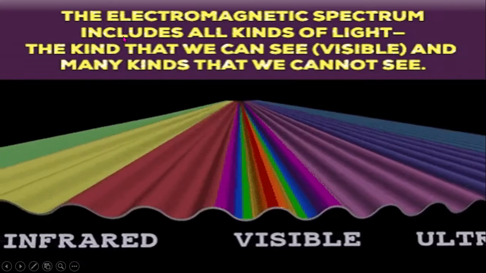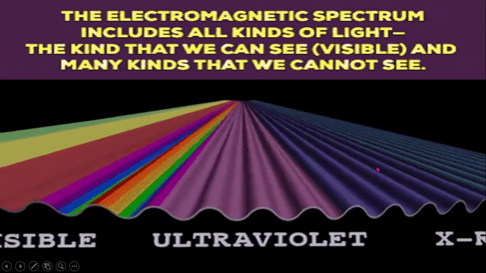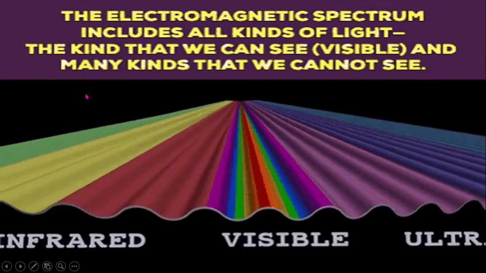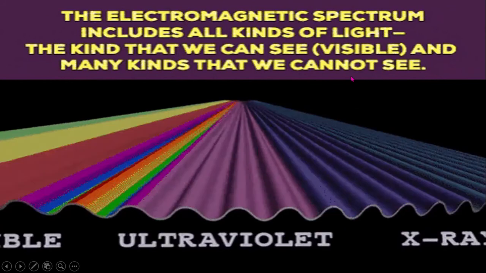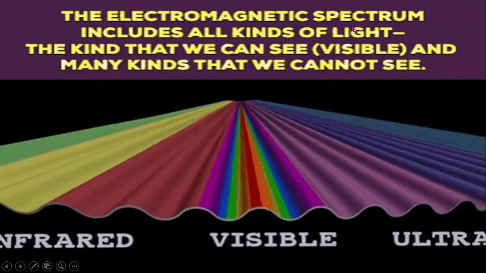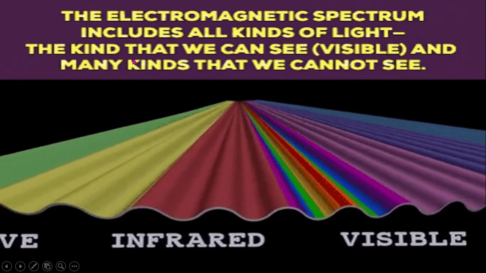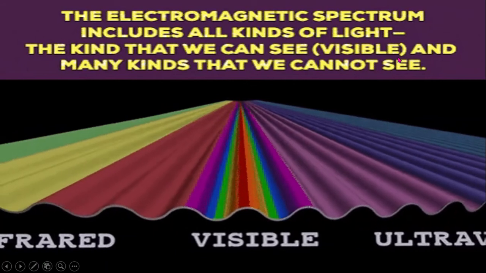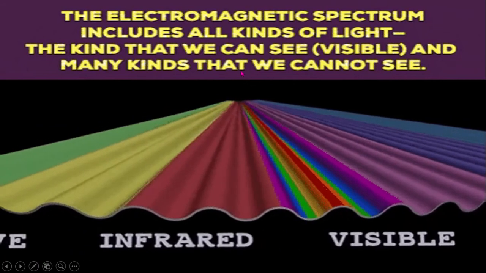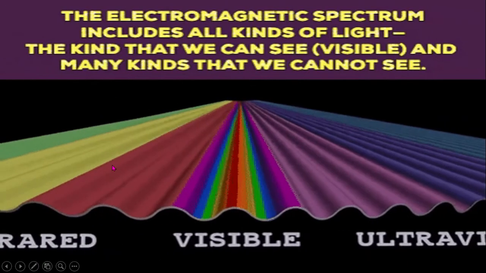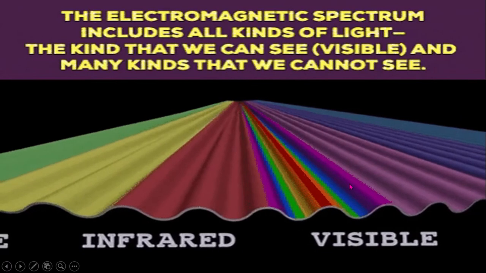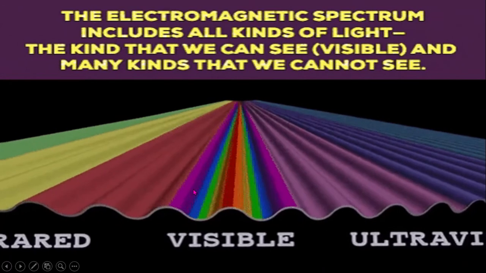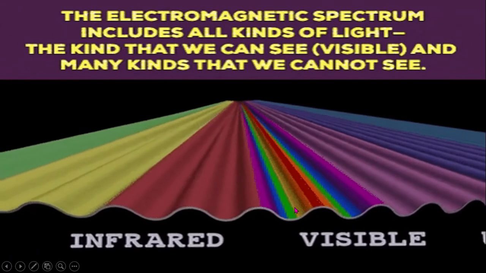Now look, the spectrum is shown. The electromagnetic spectrum includes all kinds of light. The kind that we can see is visible, and there are many kinds that we cannot see. Only this portion, 400 nanometer to 700 nanometer, is visible light.